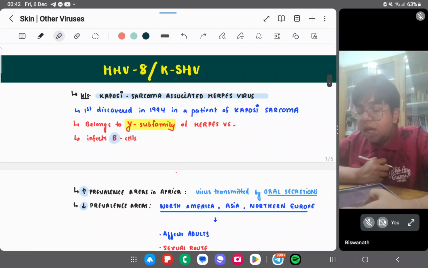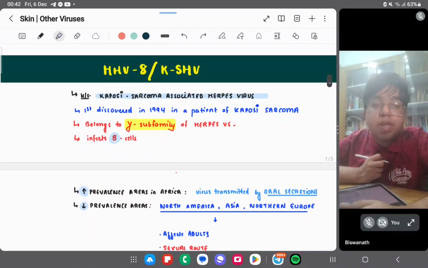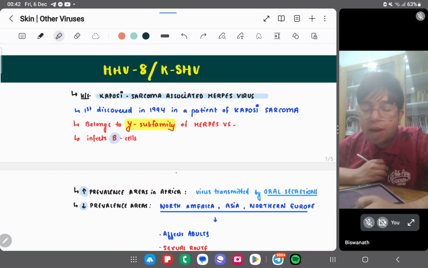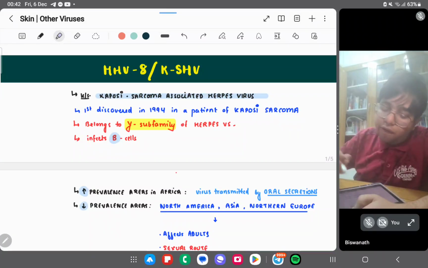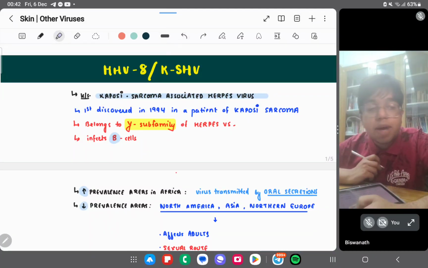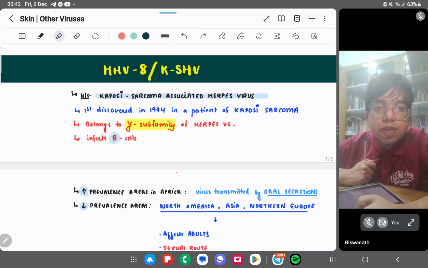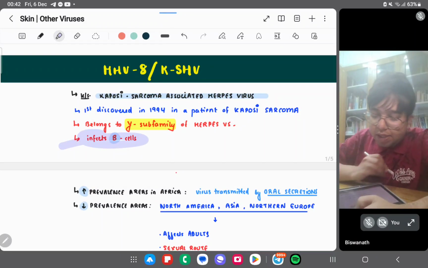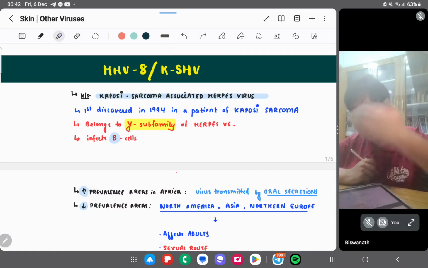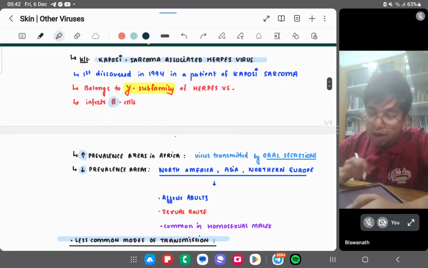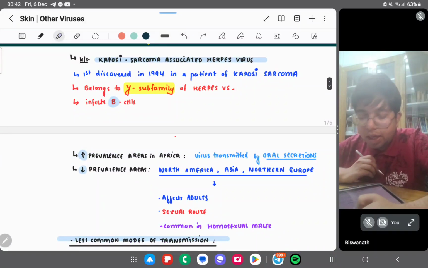Okay. Next we have HHV8, which is the Kaposi sarcoma virus. KSHV means Kaposi sarcoma herpes virus. The Kaposi sarcoma associated herpes virus was first discovered in 1991 in a patient of Kaposi sarcoma. It belongs to the gamma subfamily of herpes viruses and infects the B cells.